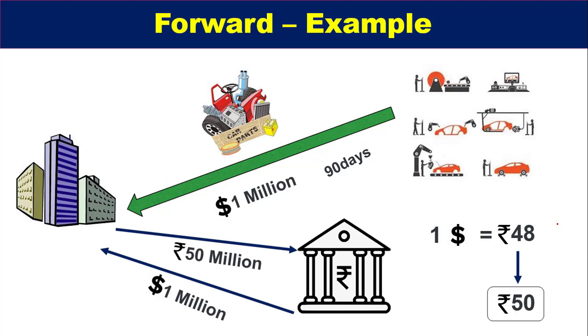It may happen that the dollar rate increases to 60, 70 in 3 months, or it may rise to 55, 60, whatever the price. Here what happens, they have settled a predefined price for a marginal 2 rupees increase. Okay, so this is a typical example of a forward contract on foreign exchange currency.